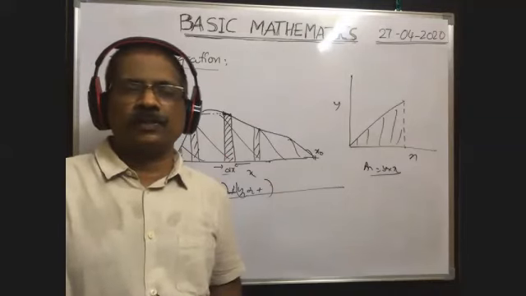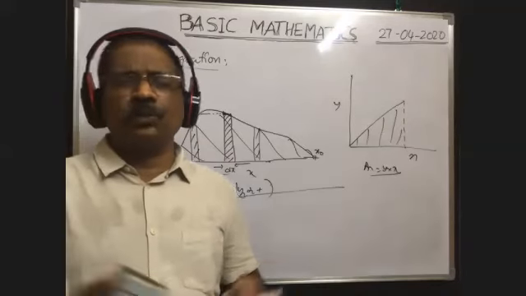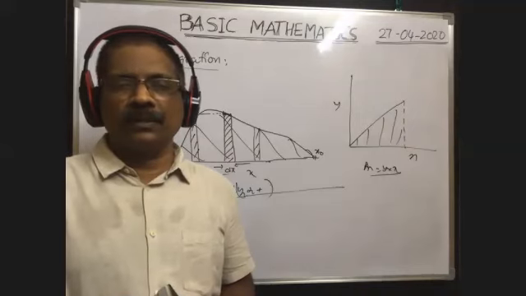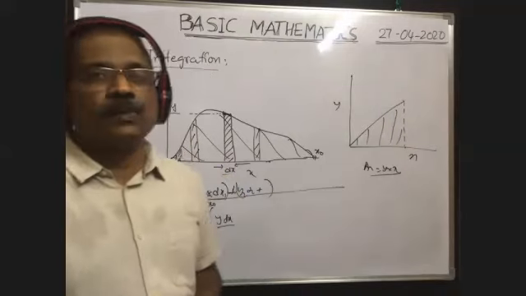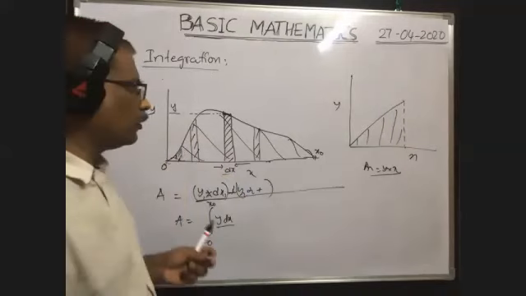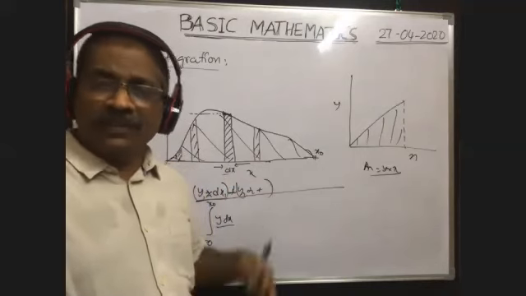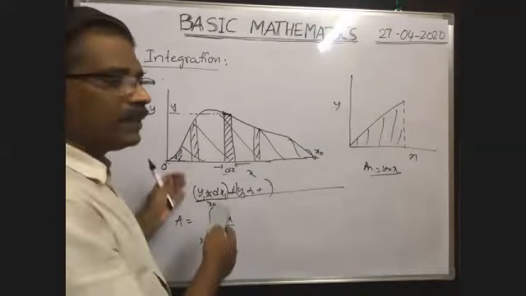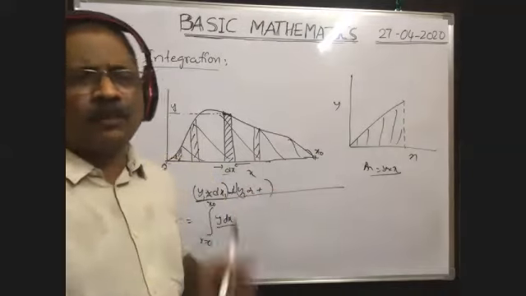Respond through the chat box. The volume of the sphere we already discussed, and of course you too know. Volume of the solid sphere is 4/3 pi r cube. Okay, very good. We know this; by this method we will derive it now, so that we can believe that if you do integration, it gives the answer. So we will discuss that example also.